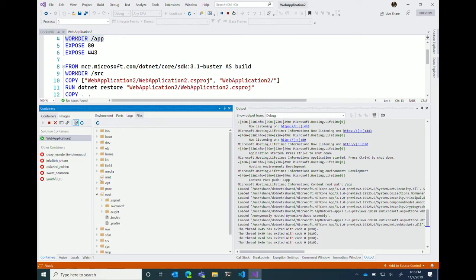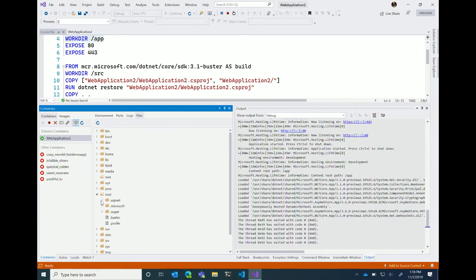So if you're doing file mounts inside of your application and creating file shares, you can actually see those files being created inside of Visual Studio and look at those files, which is really nice. You can see the root. You can see all of your NuGet packages. Those are actually being mounted to your local machine, but you can see that they're being copied across.